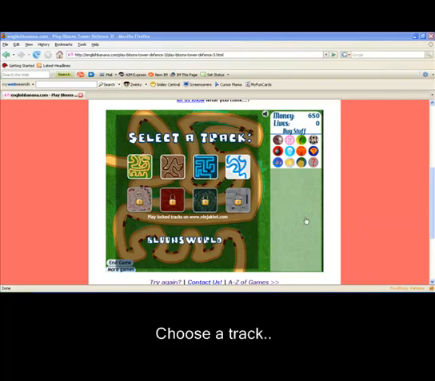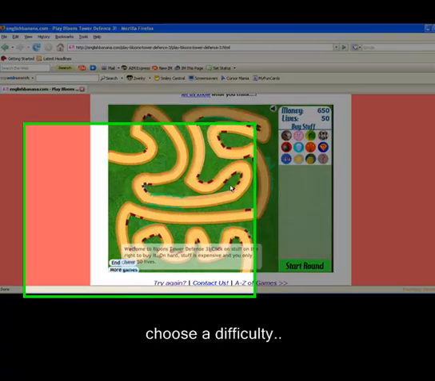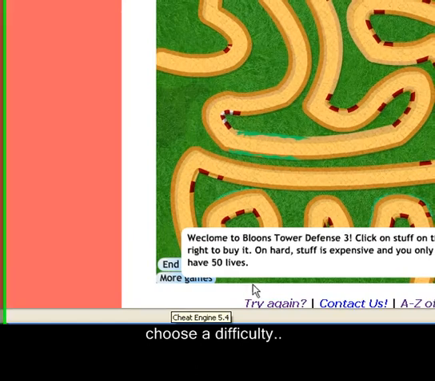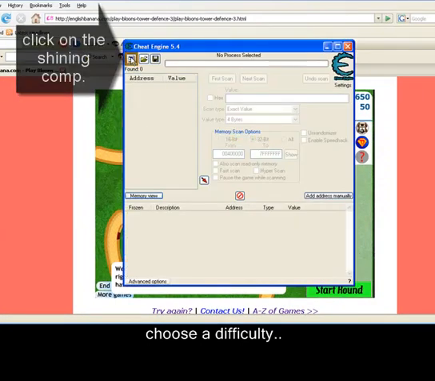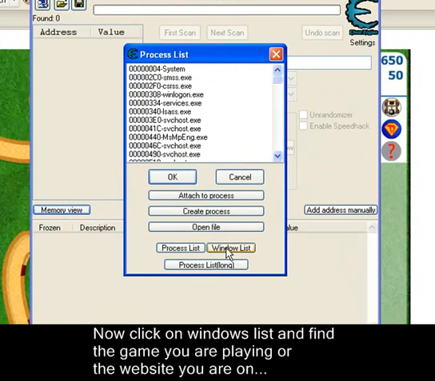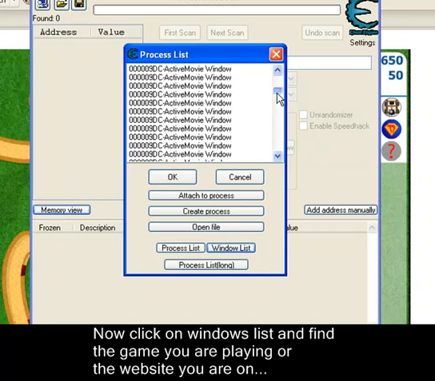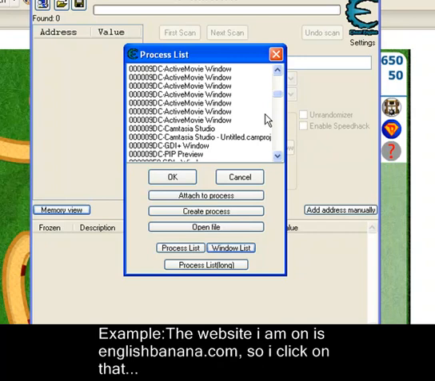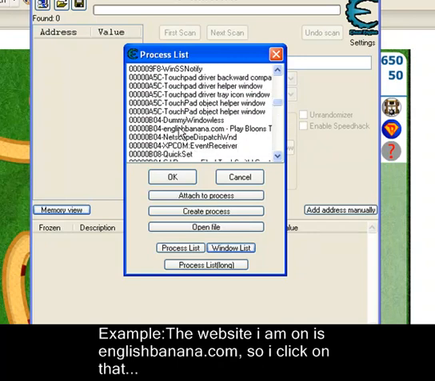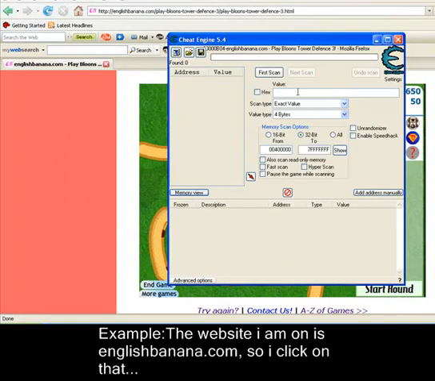Today I'm going to show you how to use Cheat Engine 5.3 or 5.4. Open up Cheat Engine, click on the shining thing, click Windows list, and you want to find the website you are on or the game you are playing. And mine is EnglishBanana.com, so yeah. I click on that, click OK, or double click.